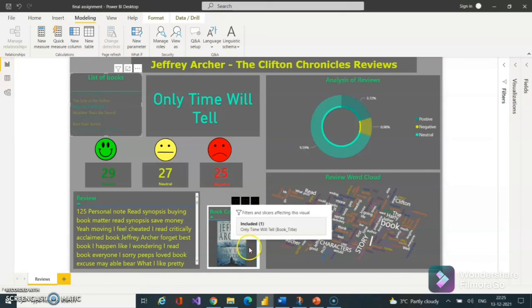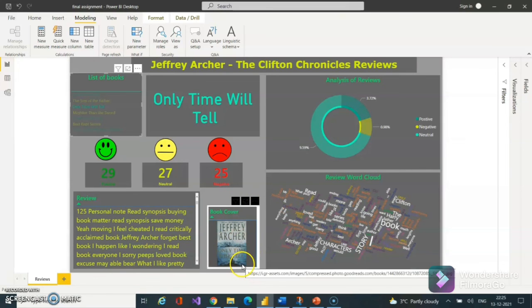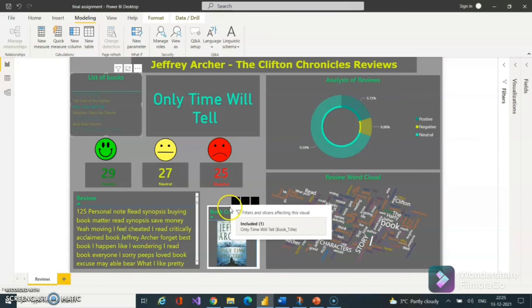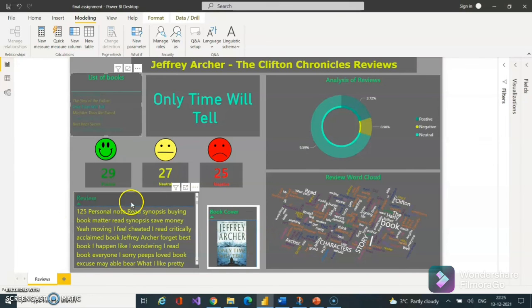And here we can see the book cover has changed from Best Kept Secret to Only Time Will Tell. The cover has been selected itself, and these are the detailed reviews that people have given. The positive polarity index is 29, the neutral polarity index is 27, and the negative polarity index is 25 for the book Only Time Will Tell.